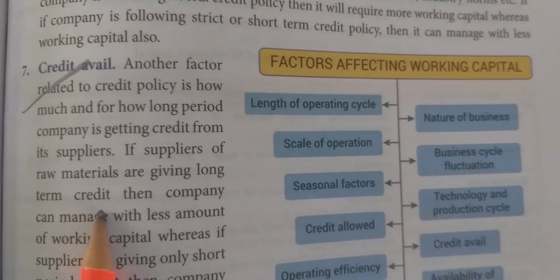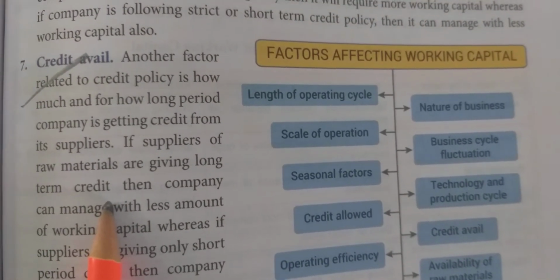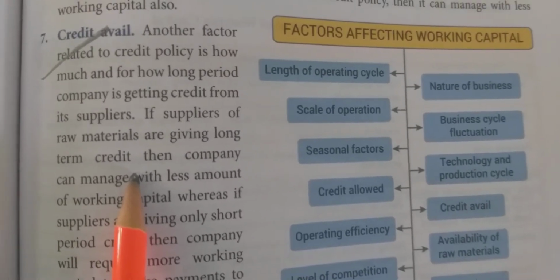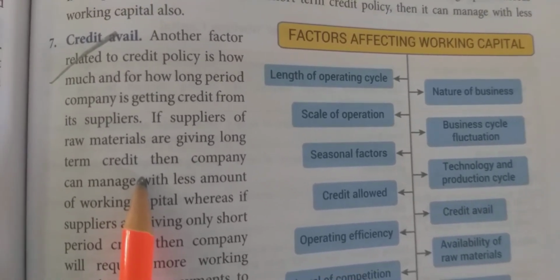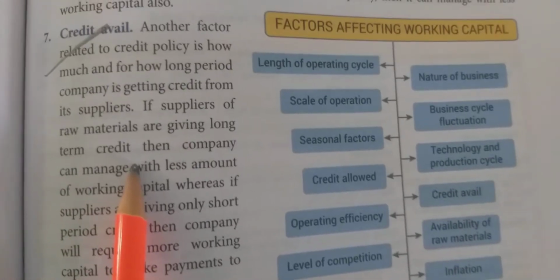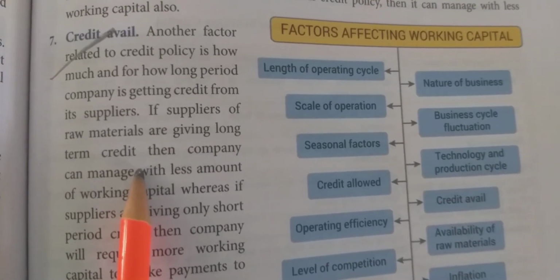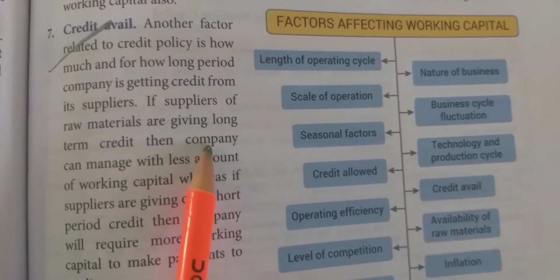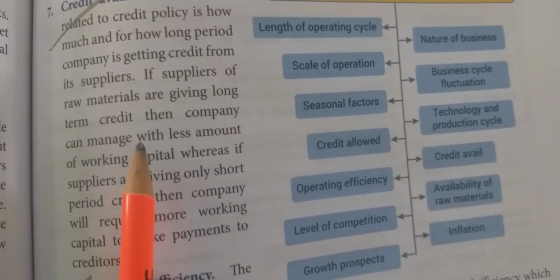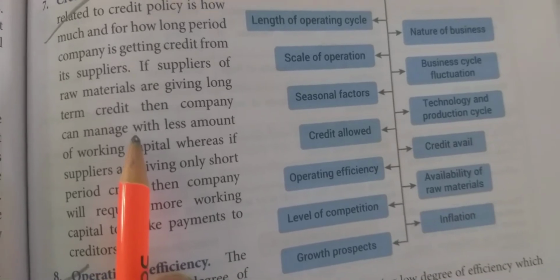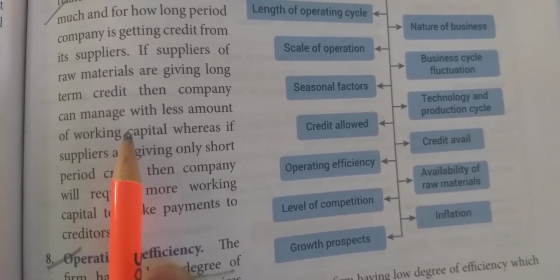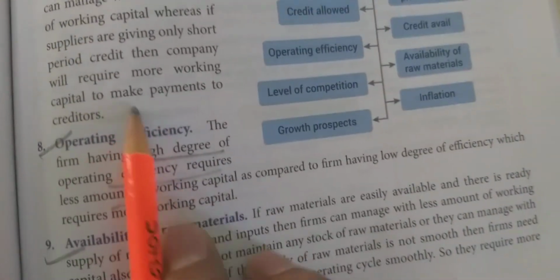Credit avail. What is the meaning of credit avail? Your creditors are selling goods to you on credit or in cash. If you can do your purchase on credit, and however many days your creditors are giving you, it helps in deciding the requirement of working capital. If your creditors are selling goods to you on credit, then the requirement of working capital will be less, because after selling the goods and getting the cash, you can make payment to your creditors.